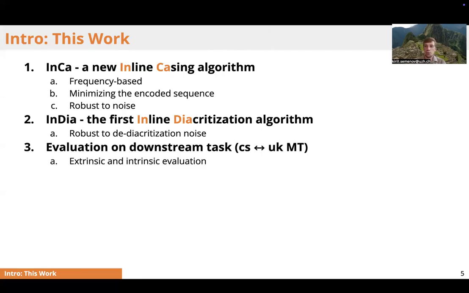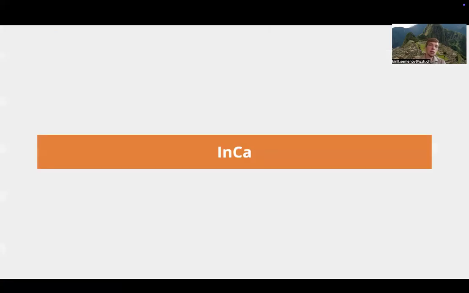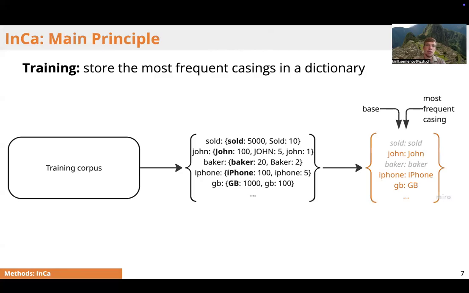And finally, we make a proof of concept on the MT task on the Czech-Ukrainian language pair. So let's look at the principle of work of InCa. It is applied in three steps: training, encoding, and decoding. At the training step, we take a corpus and collect the counts of any possible casing for any unique uncased character sequence. Such character sequences we call bases. Then we choose the most frequent casing for each base and store it in the dictionary. For the sake of shortness, we only memorize the non-lowercase casings if they are the most frequent ones.